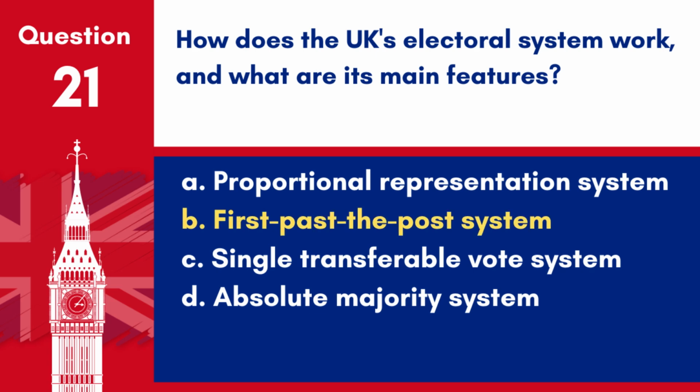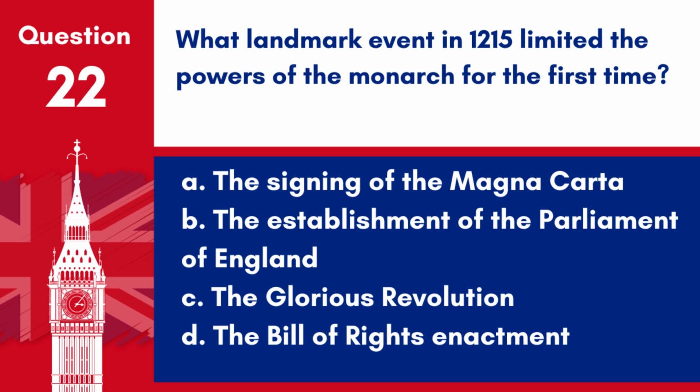Answer. B. First past the post system. The UK's electoral system primarily uses the first past the post system, where the candidate with the most votes in a constituency wins. Question 22. What landmark event in 1215 limited the powers of the monarch for the first time? A. The signing of the Magna Carta. B. The establishment of the Parliament of England. C. The Glorious Revolution. D. The Bill of Rights enactment.